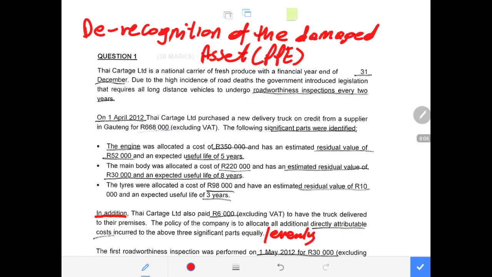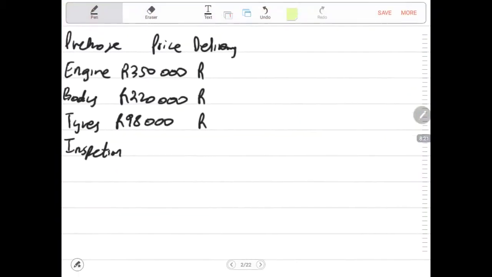That means we have to share this 6,000 by 3, meaning equally among the significant components or the major parts, meaning it will be 2,000 for each of them. So now we have added the purchase price and the delivery cost.